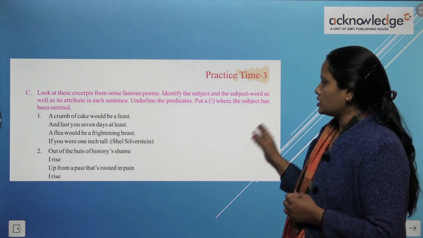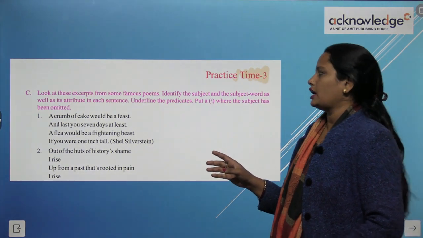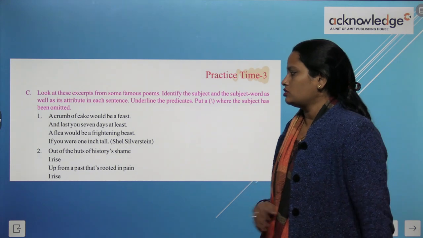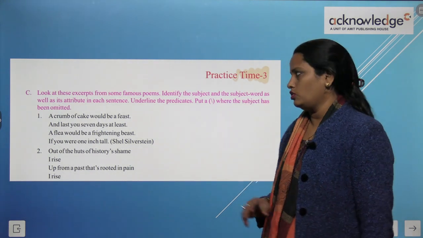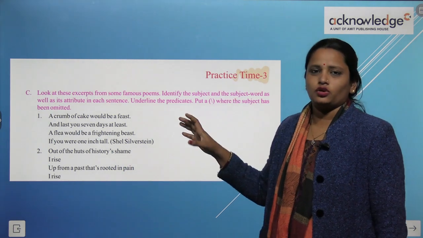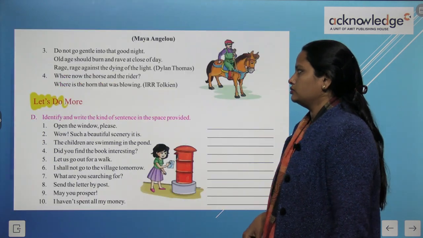Put a slash where the subject has been omitted. So जहाँ पे भी subject को omit किया गया है वहाँ पे आपको एक slash लगाना है. So children, this is your homework. You have to do on your own. Read the question twice and do what is required.